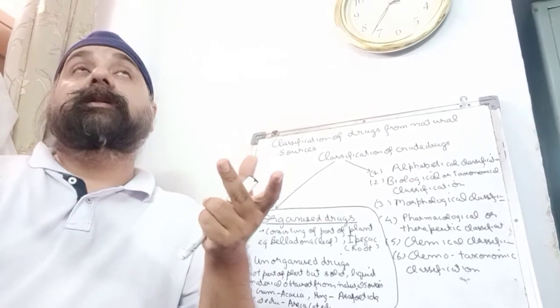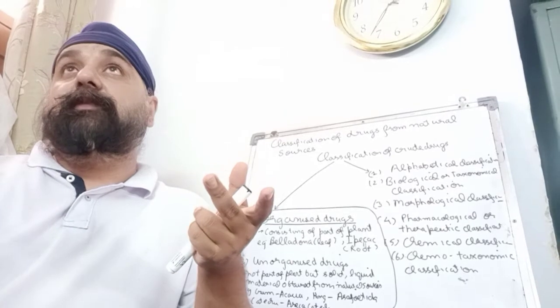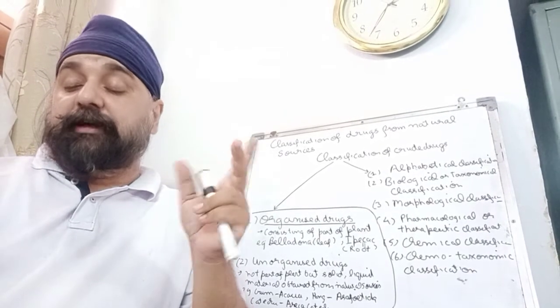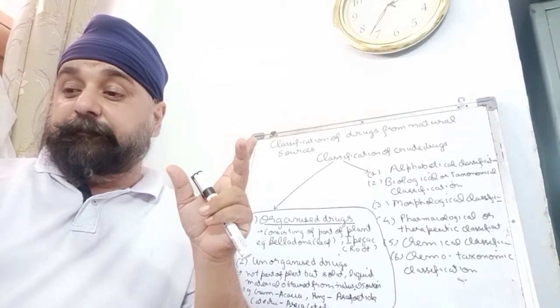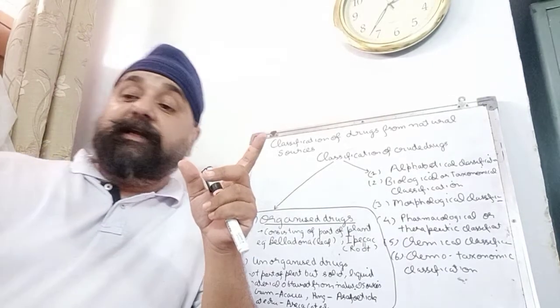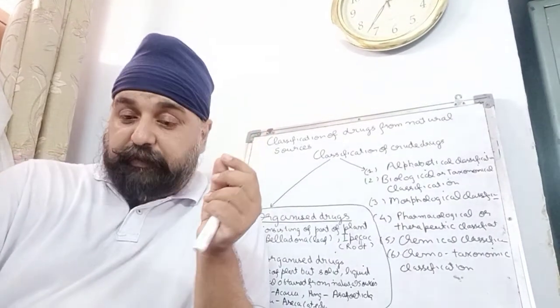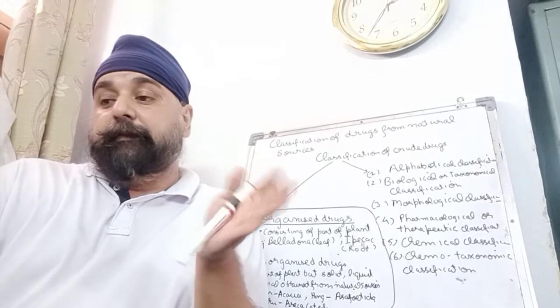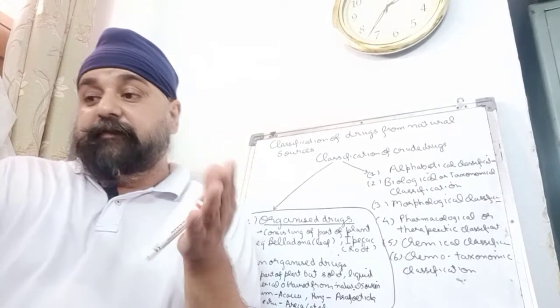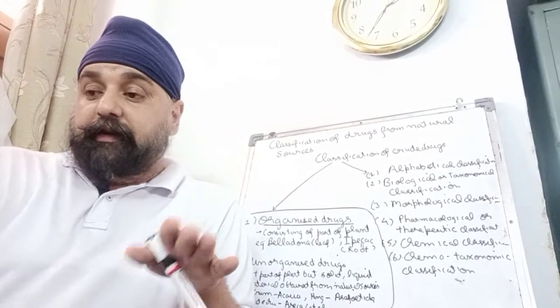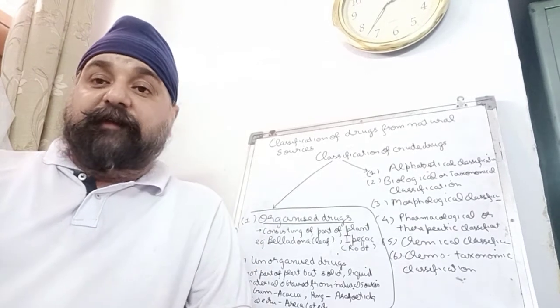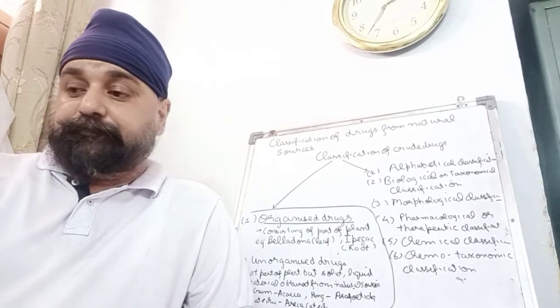For example, I'll give you one drug, fennel. Fennel belongs to class Angiosperma. Order is Umbelliflorae. Family is Umbelliferae, and the drug is basically fennel.